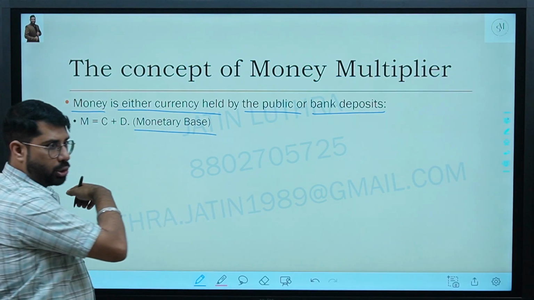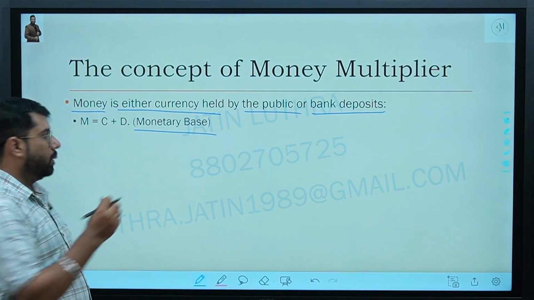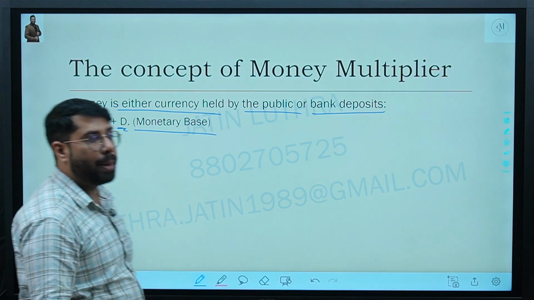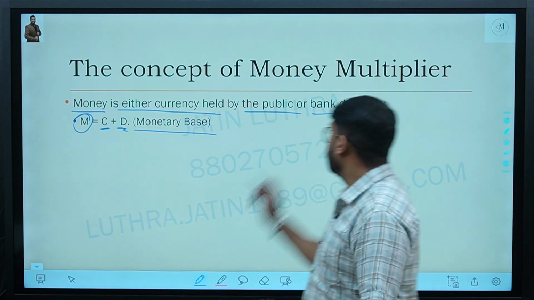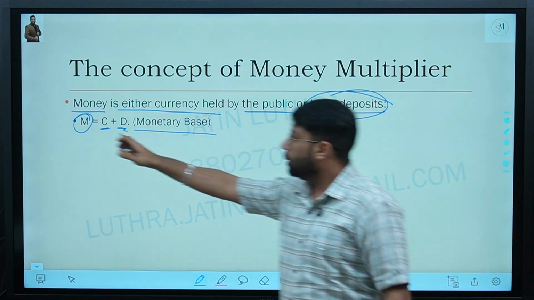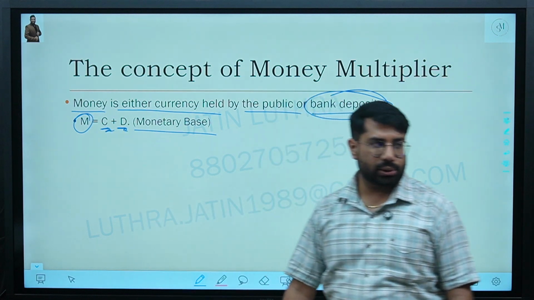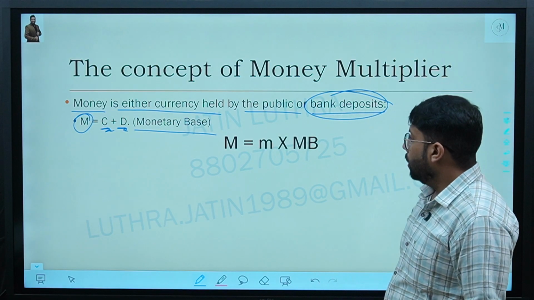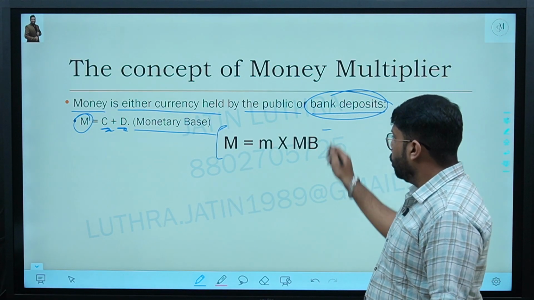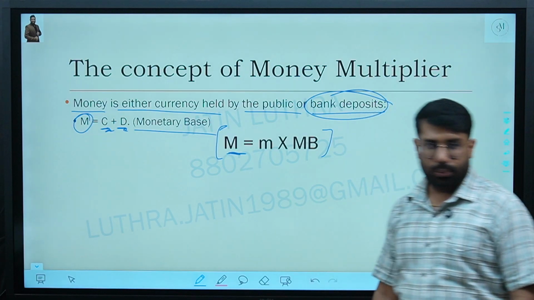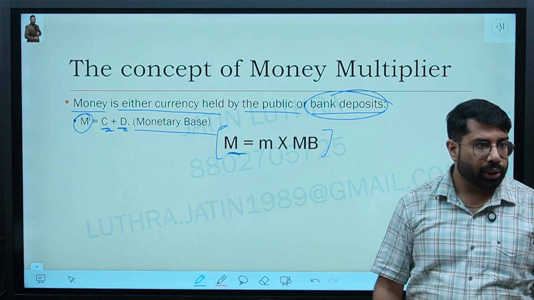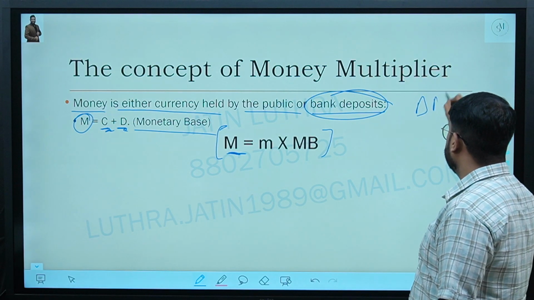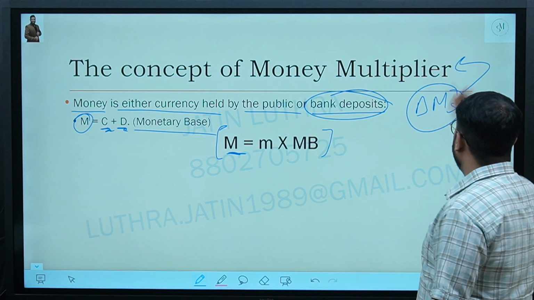As I told you previously also, money supply M equals what? C plus D. That is the currency held by the public and the bank deposits. Currency with public and deposits. Are we clear? Total money should be equal to what?